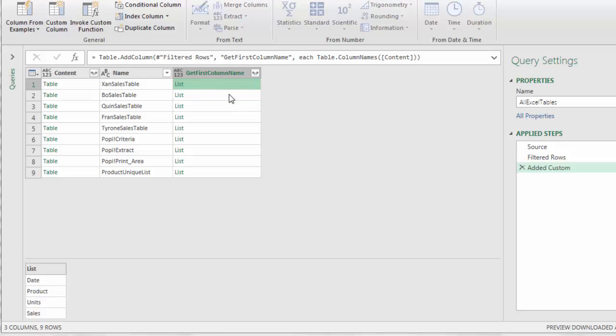Now, we can see off to the side. Look at that. Those are all the field names. And when we come down to criteria, sure enough, column 1, column 2, column 1, column 2, 3, 4. Now, these are a list of items.